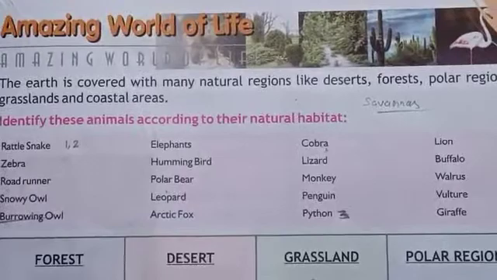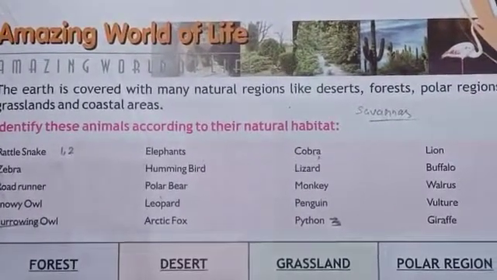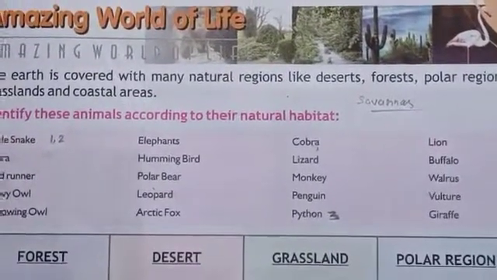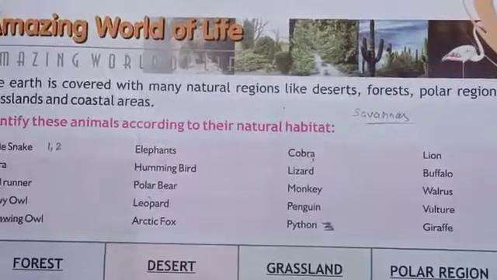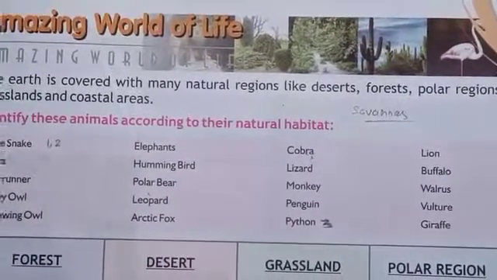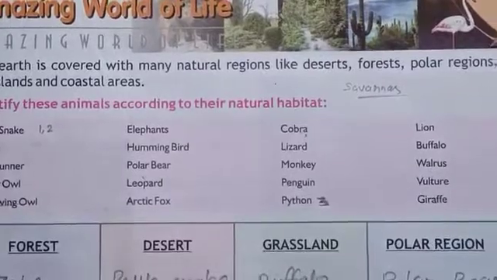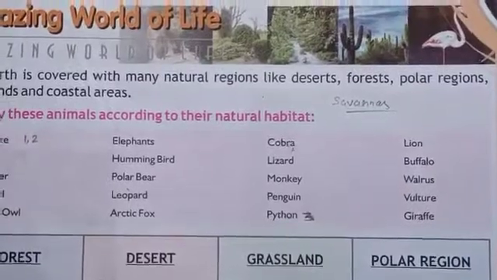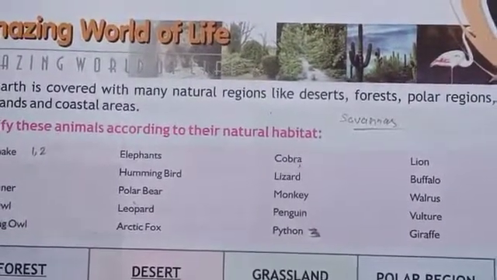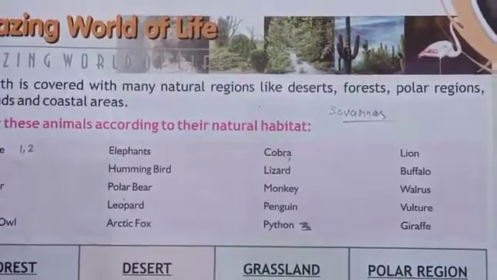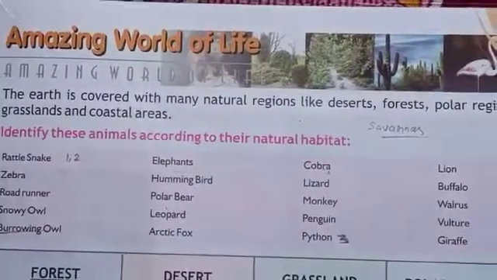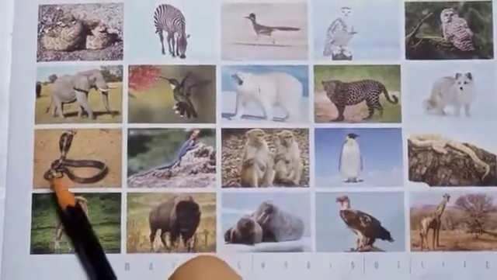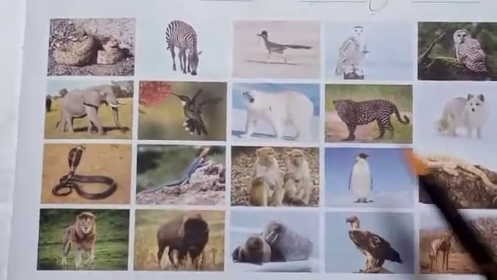Buffalo, grassland. Walrus, grassland. Vulture also lives in the desert generally, but the specific natural habitat of vulture is desert, though it also lives in the mountains or sometimes in the grassland. Next, the last one, giraffe lives in the grassland. So this is the categorization of the natural habitat of these animals, reptiles and some birds.